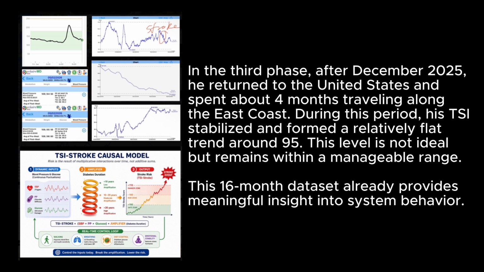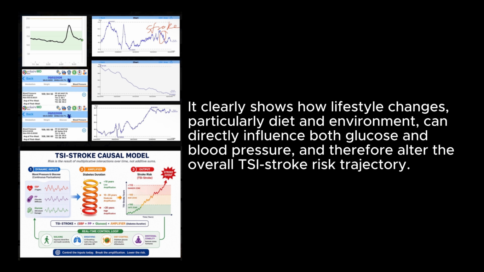In the third phase, after December 2025, he returned to the United States and spent about 4 months traveling along the East Coast. During this period, his system stabilized and formed a relatively flat trend around 95. This level is not ideal but remains within a manageable range. This 16-month dataset already provides meaningful insight into system behavior. It clearly shows how lifestyle changes, particularly diet and environment, can directly influence both glucose and blood pressure, and therefore alter the overall TSI stroke risk trajectory.